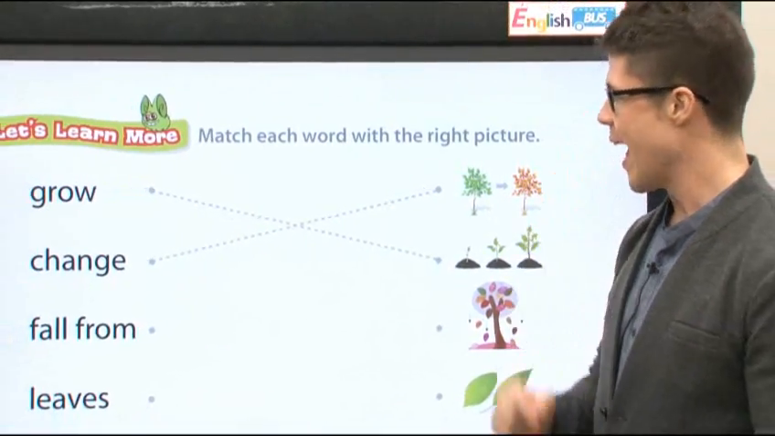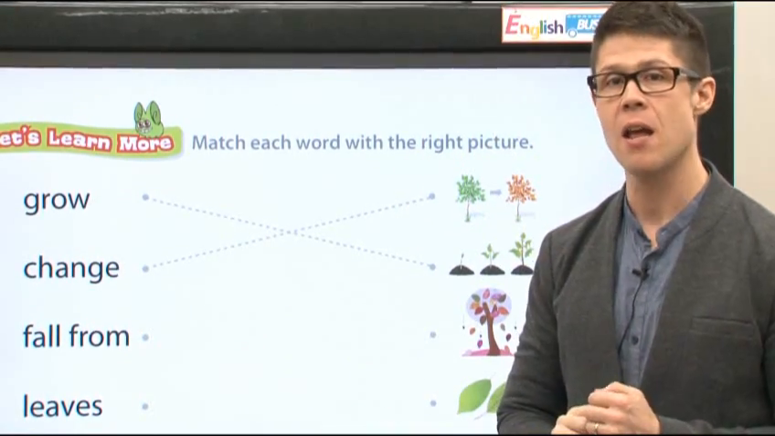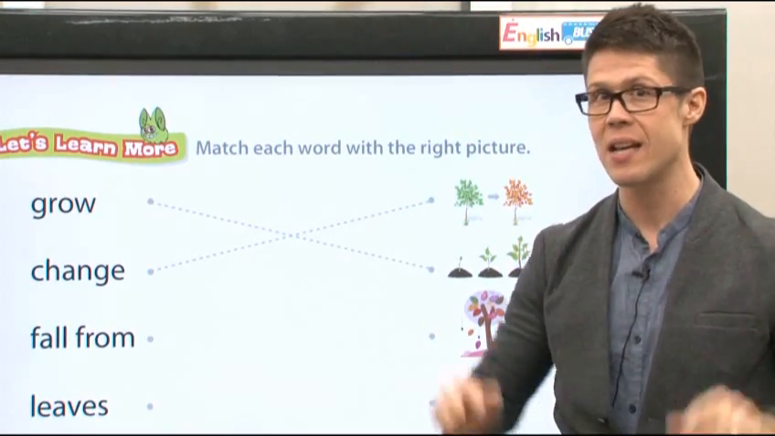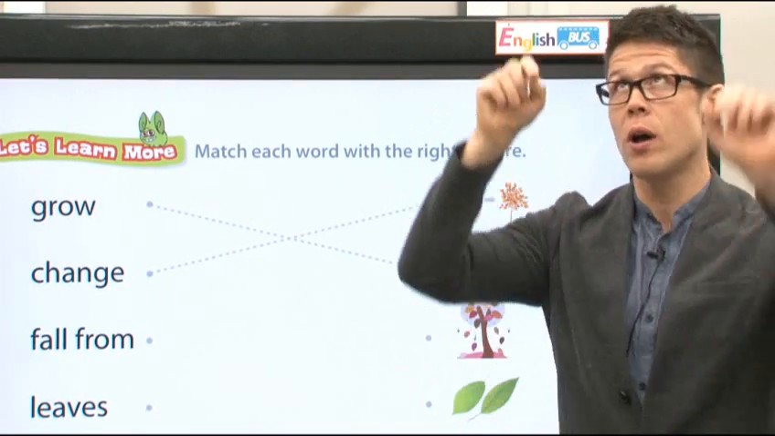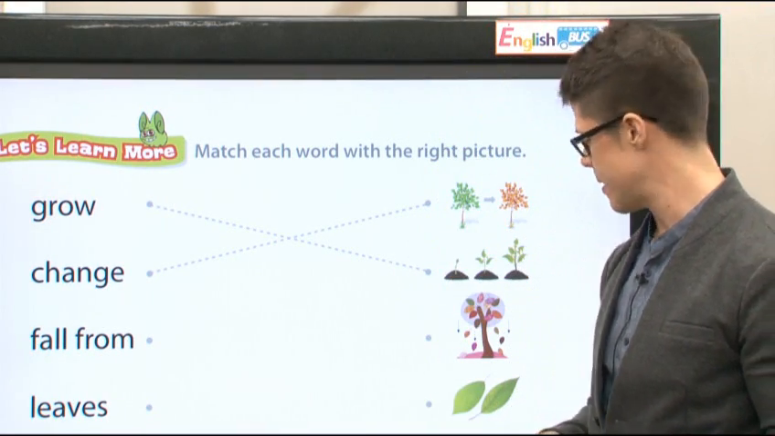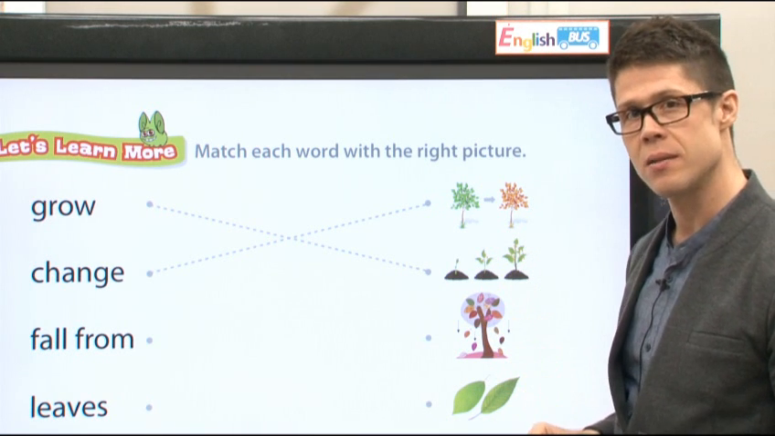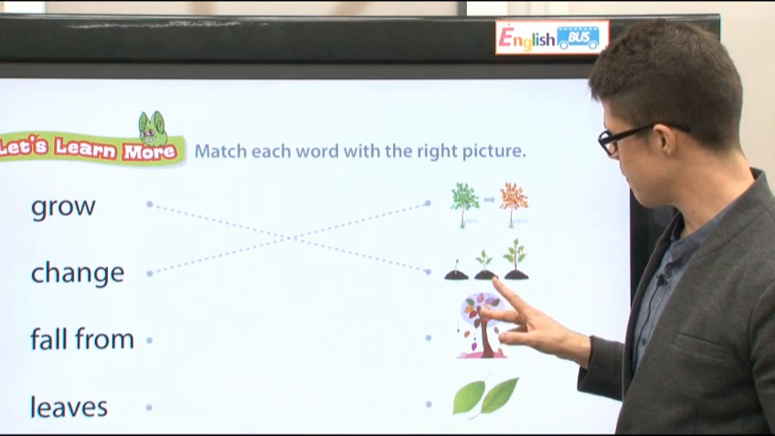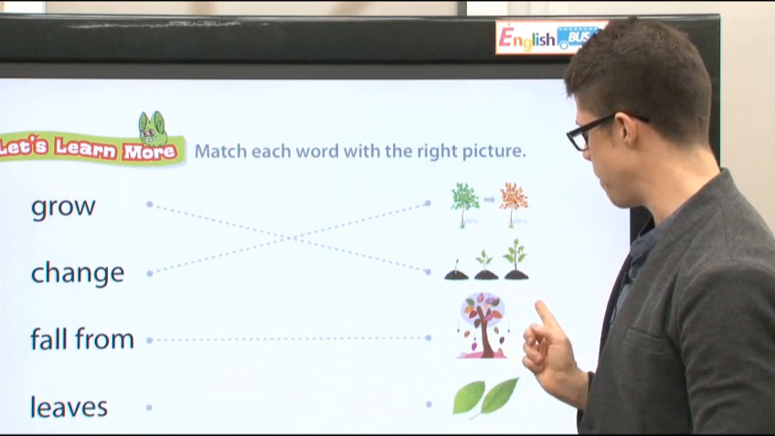Change. After change, we have fall from. Okay? Fall means like that, coming down. Okay? Rain and snow fall from the sky. All right? And leaves fall from the tree. All right? In fall, the leaves fall. Here is fall from. Whoop.